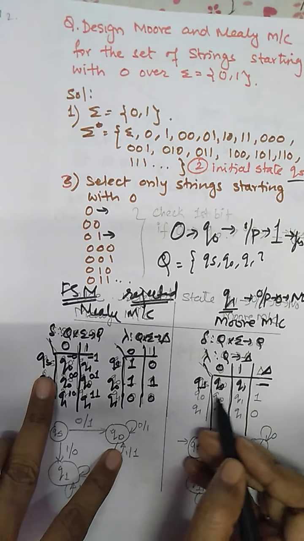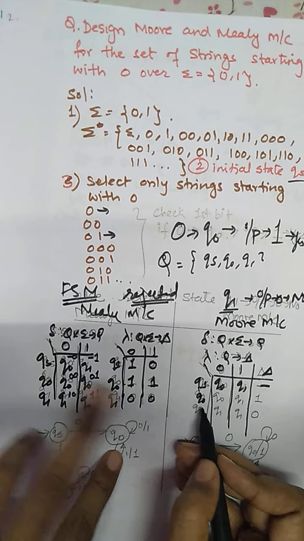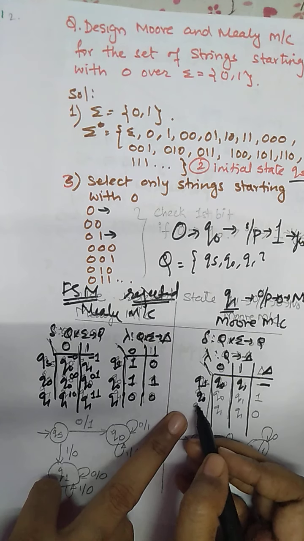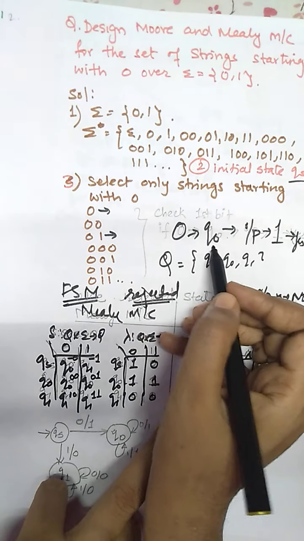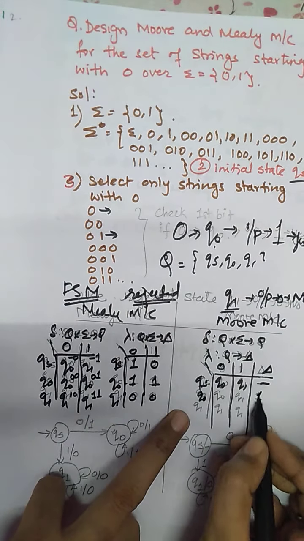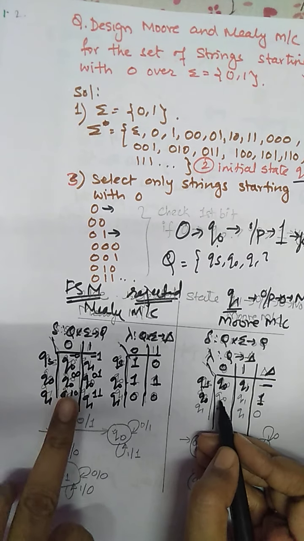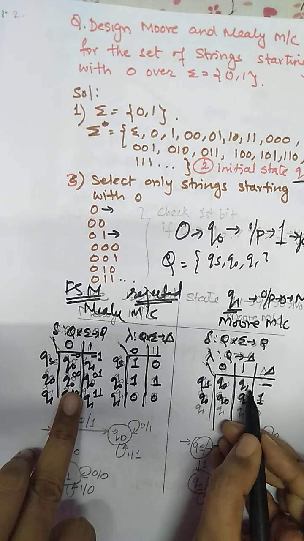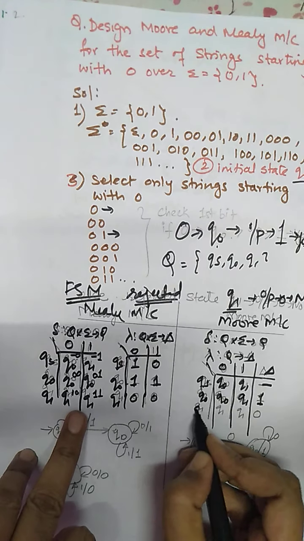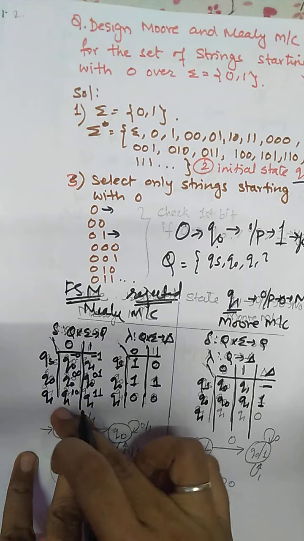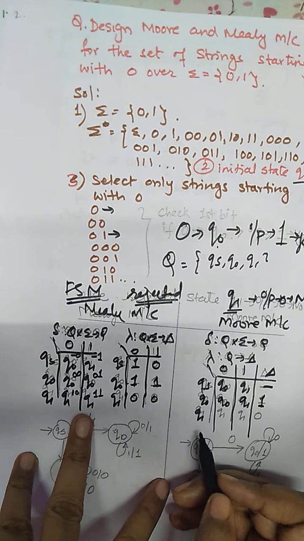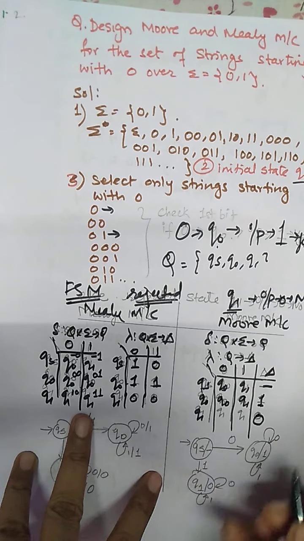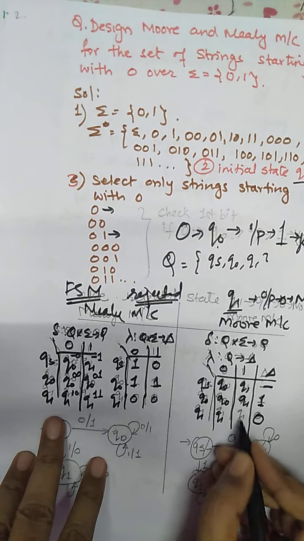Now the reachable state is Q0, and we will consider Q0. Before copying anything from the Mealy machine, mark the output of Q0. The output of Q0 here is 1. Now copy the things from the Mealy machine, so it will be Q0 and Q1. What is the remaining reachable state? Reachable state is Q1. Before copying anything from the Mealy machine, mark the output of Q1. The output of Q1 is 0. So now copy Q1 and Q1.